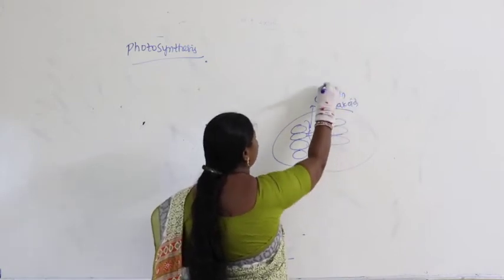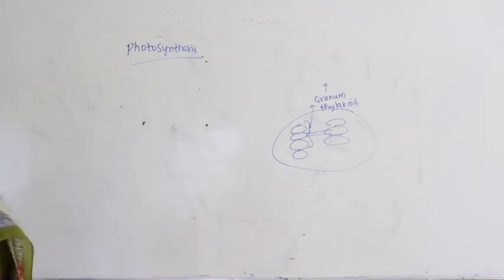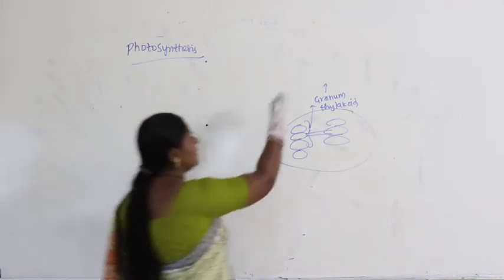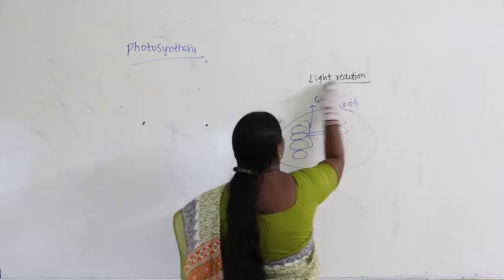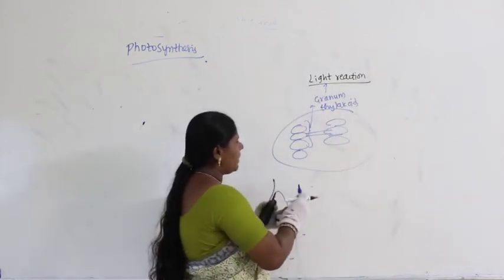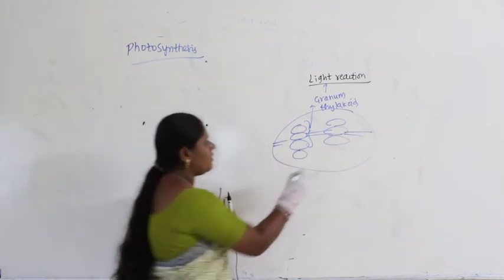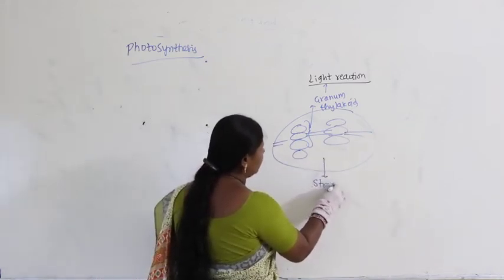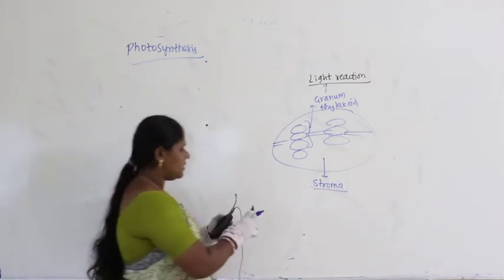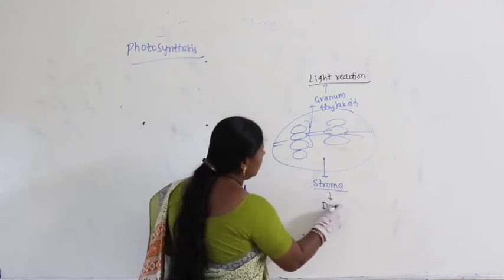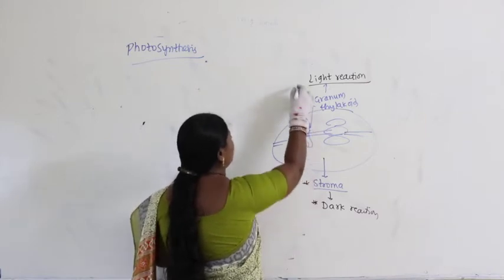What occurs here is called light reaction. So very clearly we have discussed granum thylakoid is the place. What occurs here is nothing but a light reaction. And coming to stroma, stroma is the place. What is the main conclusion from the last class? So stroma is nothing but dark region, where it is proteinaceous in nature. Stroma is the place. What occurs is nothing but a dark reaction. So these two things are very, very important.